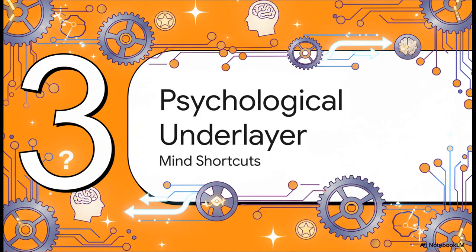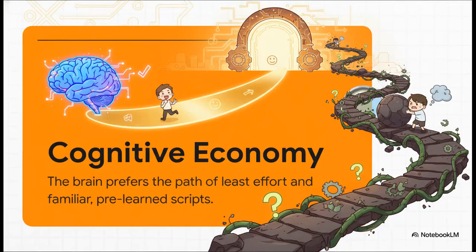To process all of these powerful incentives without our brains just totally overheating, we rely on heavily automated shortcuts. That brings us to Section 3. The psychological underlayer, shortcuts of the mind. Our source highlights a really fascinating psychological truth. We genuinely believe we are actively thinking, but thanks to the cognitive economy principle, we're usually just taking the path of least mental effort. The brain strongly prefers familiar responses and pre-learned scripts over active, exhausting decision-making.